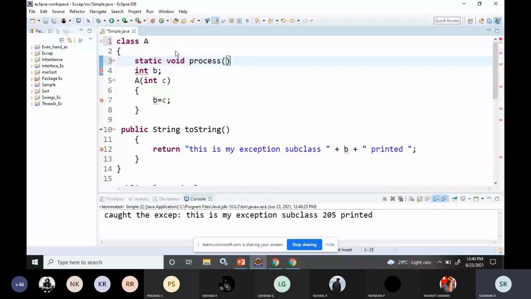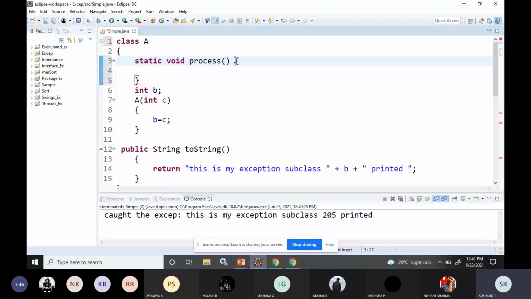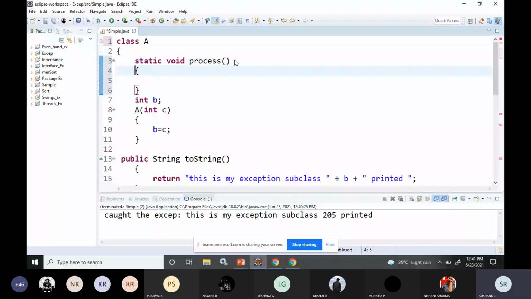So I'll just write some method. This is the demonstration of chained exception, how the chained exception will work. I'll create one exception, a null pointer exception. I'll call it E is equal to new null pointer exception.